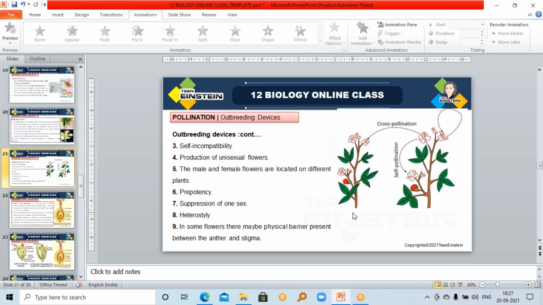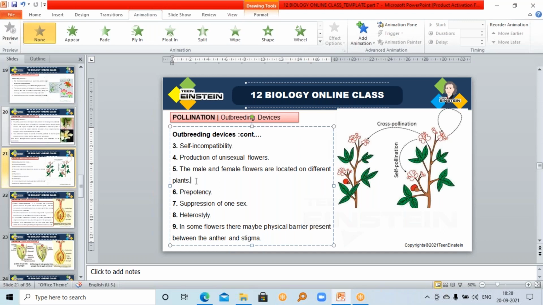So the male and female flowers are located on different plants, and the plants are separate. That's how the plant helps to reduce inbreeding depression. Example for that is papaya. Important MCQ, papaya. Note down. Papaya is an example for that. And next, the sixth method is prepotency.